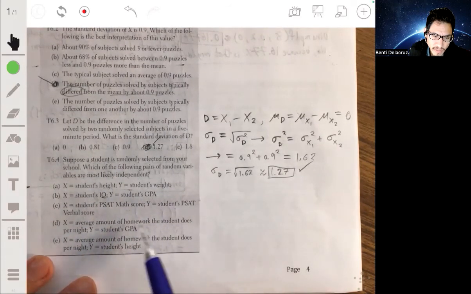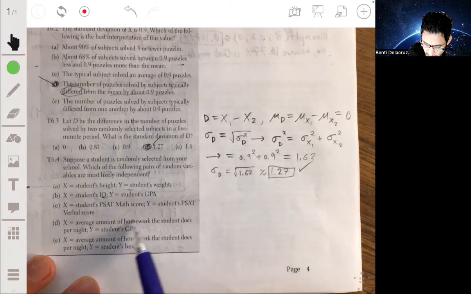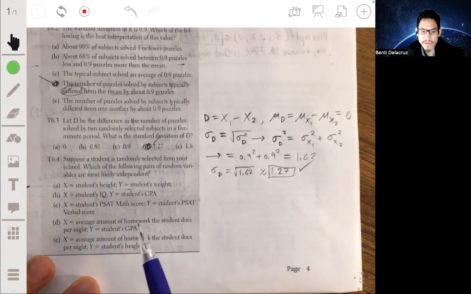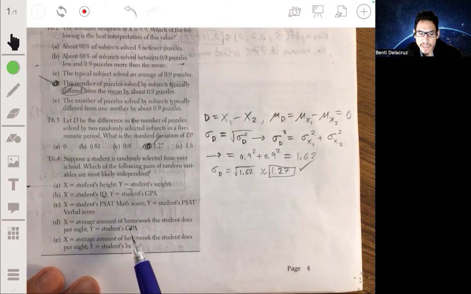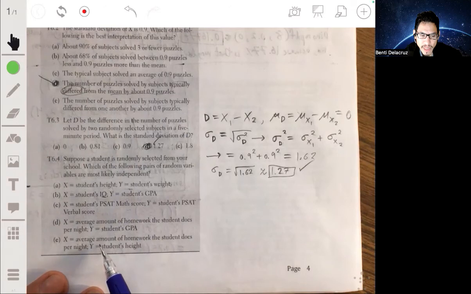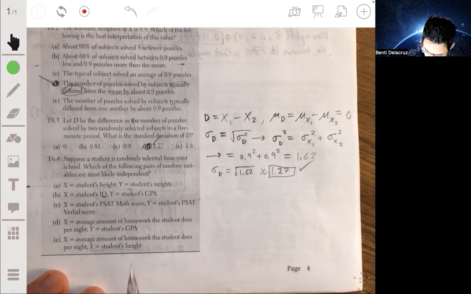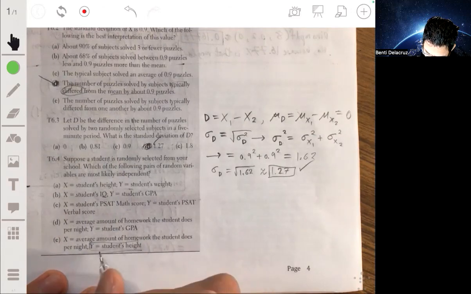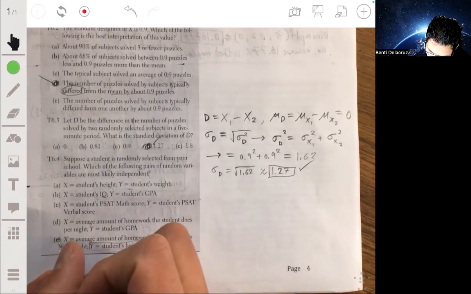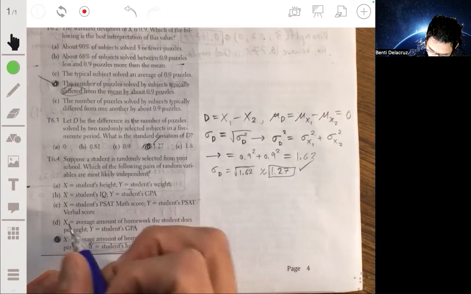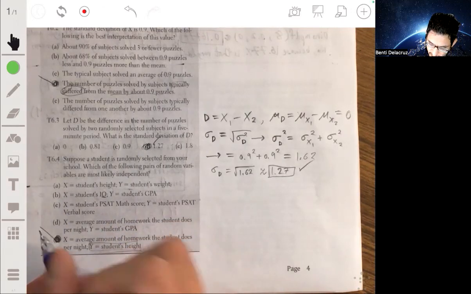D, the average amount of homework the student does per night and their GPA. These definitely should be related. The harder and more homework you tend to do, the higher your GPA is. Not that one, so it's probably going to be E. The average amount of homework that a student does and their height. Yeah, your homework is not really going to be related to your height. These are most likely to be the ones that are independent out of all these 5 scenarios, so our answer is going to be